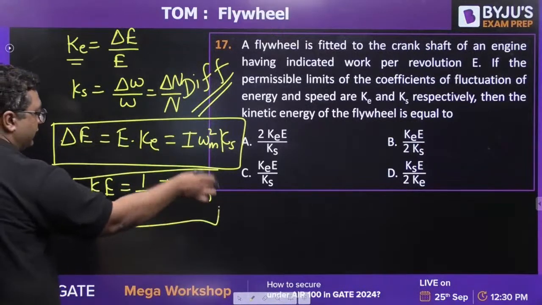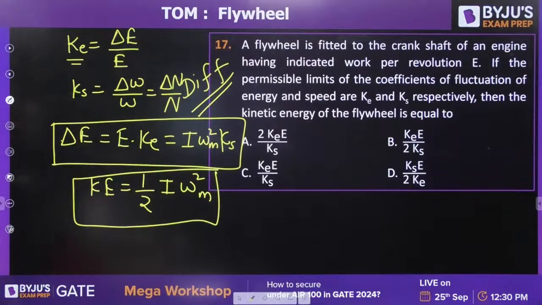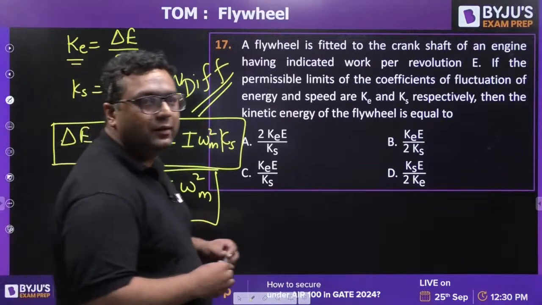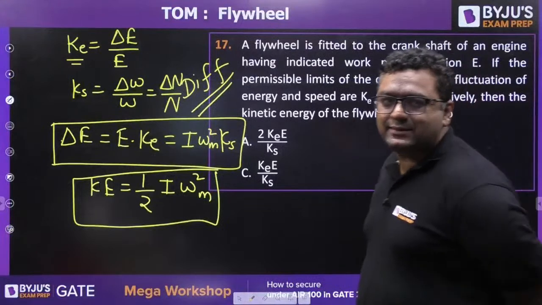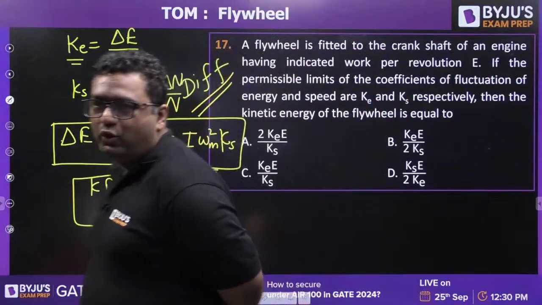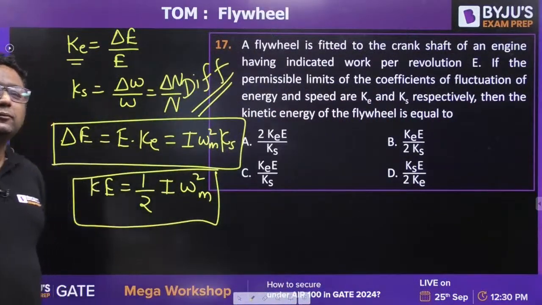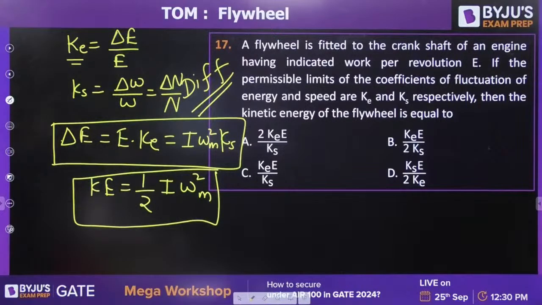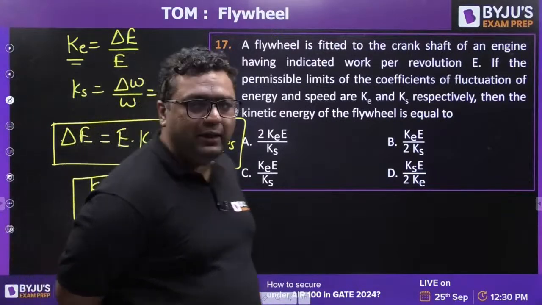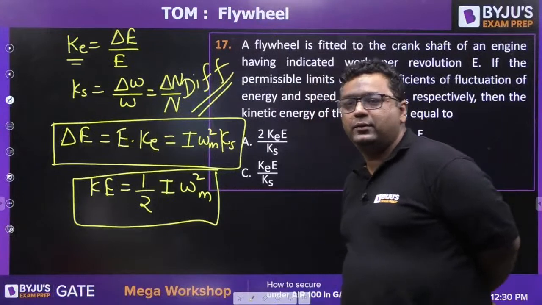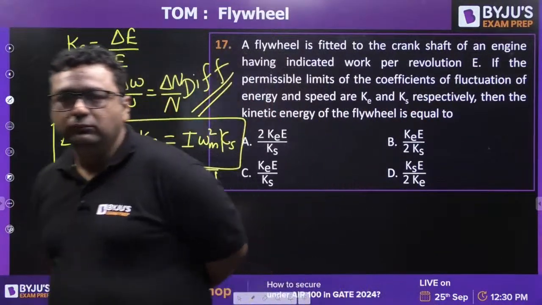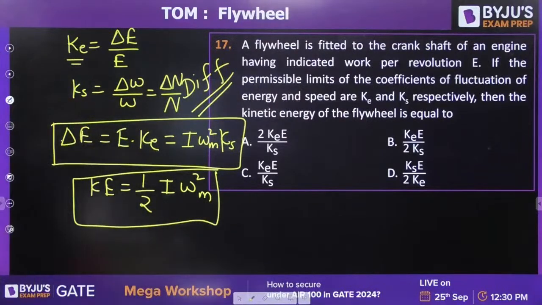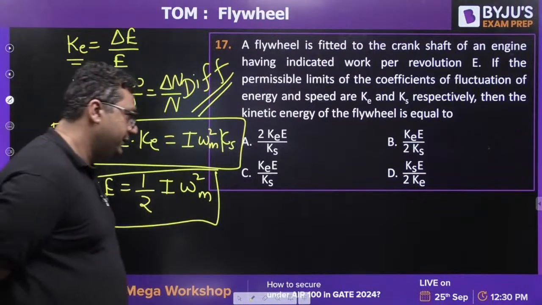One more hint: you need to find out kinetic energy. Yes, guys, try to solve. Kenil is also saying B. Very good.